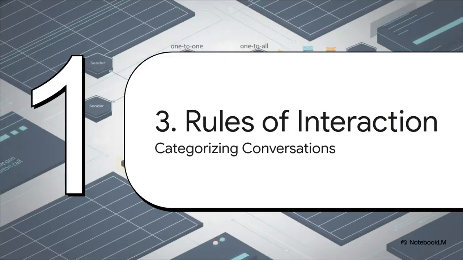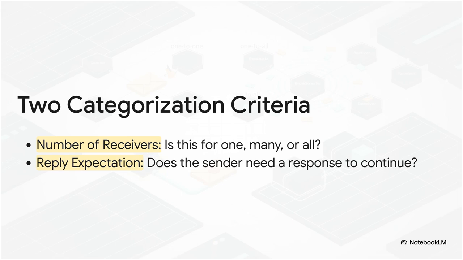Okay, so with our dictionary all set, we can now move on to the actual rules of interaction. And it turns out, pretty much every single conversation that happens between software components can be neatly categorized just by answering 2 really simple questions. And here they are. These two simple questions define everything. First, who's this message for? Is it a one-to-one, direct message, a one-to-many memo, or a broadcast to absolutely everyone? And second, does the sender need to get an immediate reply before it can continue with its own work? The answers to these two questions will tell us exactly which communication pattern to use.